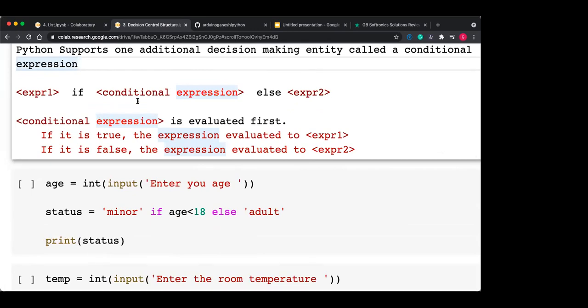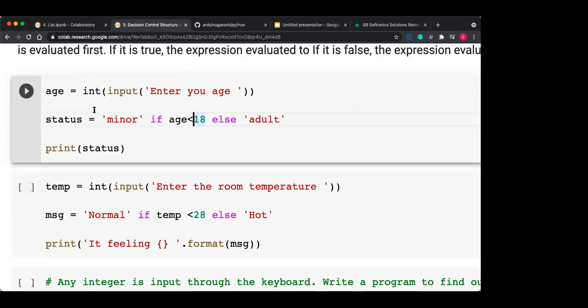Now how it executes: it will execute depending on the conditional expression. If the condition is true, then expression 1 gets executed. And if the middle condition is false, then it will execute expression 2. You can think of this like an English language statement, just like status is equal to minor if age is less than 18, otherwise the status is equal to adult. In English language also we talk in the same manner, so understanding is very simple.